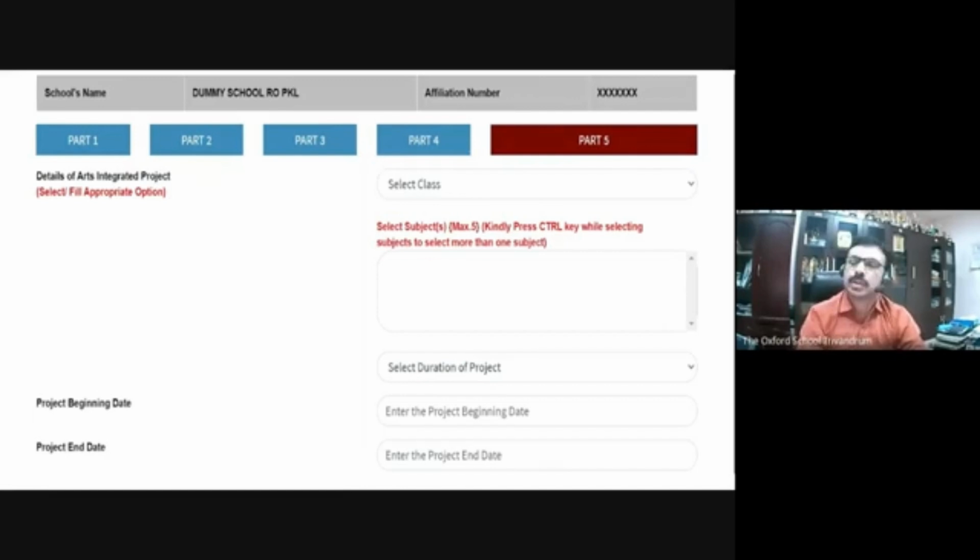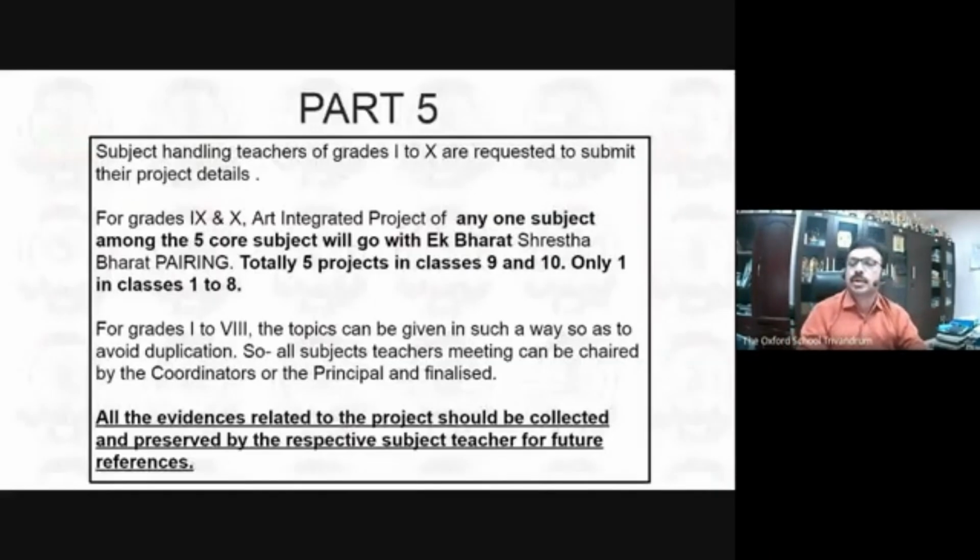Now you can enter the starting date and the ending date of the project. Maybe you will be finishing by the end of this month. Maybe 3 months duration, 2 months duration, or 4 months duration. It is up to the project you have given. So project beginning date and ending date you can enter, and these are some of the things we have to take care, which I have already mentioned.